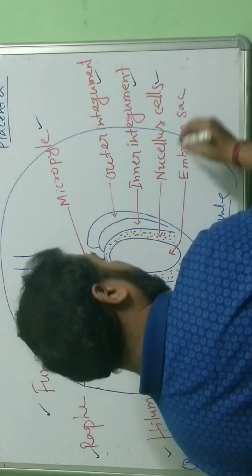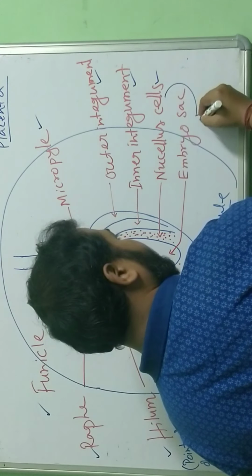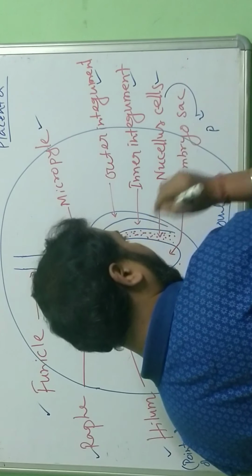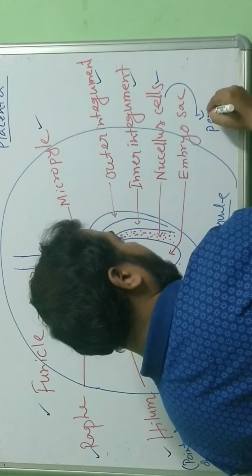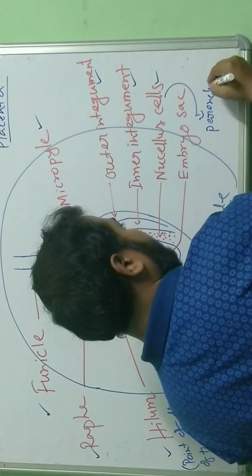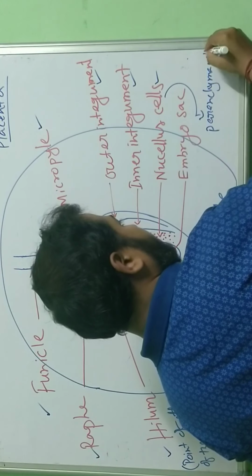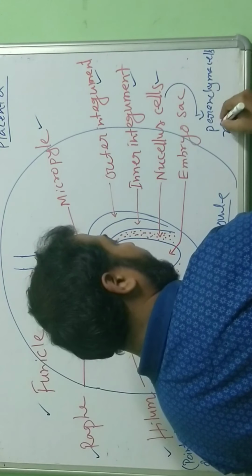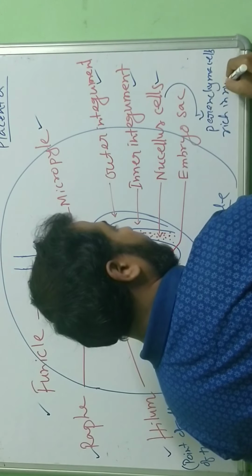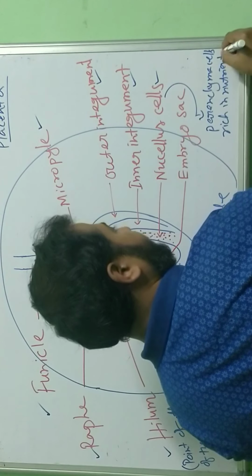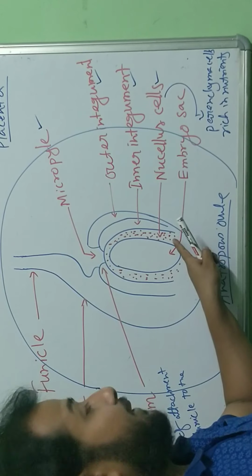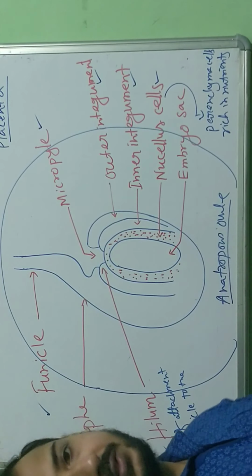Okay, so I am writing here: parenchyma cells which are rich in nutrients. Fine. These are nucellar cells which are parenchymatous cells and rich in nutrients.